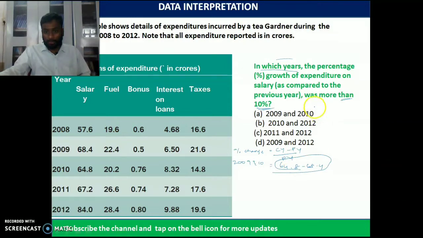There is no growth in 2009 and 10. Moving to 2010 and 2012, if you clearly observe, 2008 and 2010 and 2012.